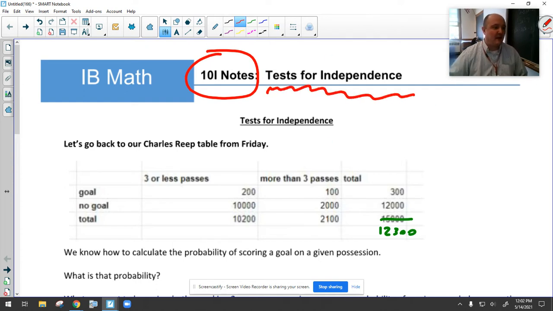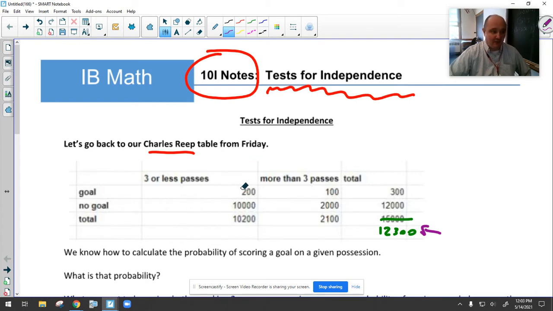Tests for independence. Let's go back to our Charles Reap table from Friday, or Thursday if you are a seventh period student. Charles Reap was the guy in English soccer, kind of founded the modern analytics movement. And we had a little debate on him. This is the table we looked at, and I'm sorry about this typo. This should have been 12,300, not 15,000. But this was the table from Friday.